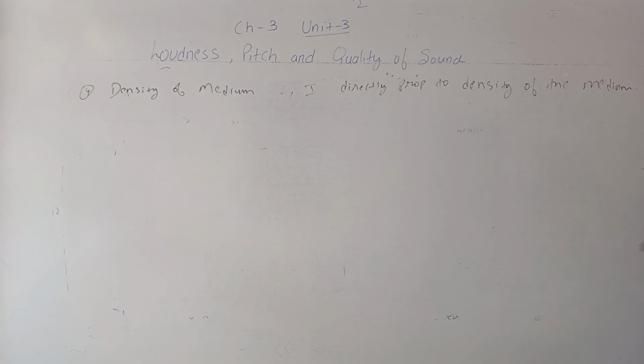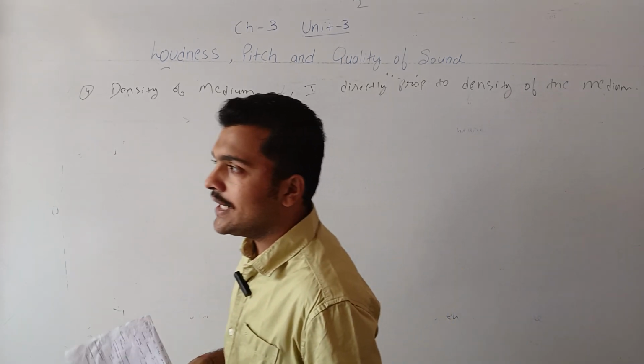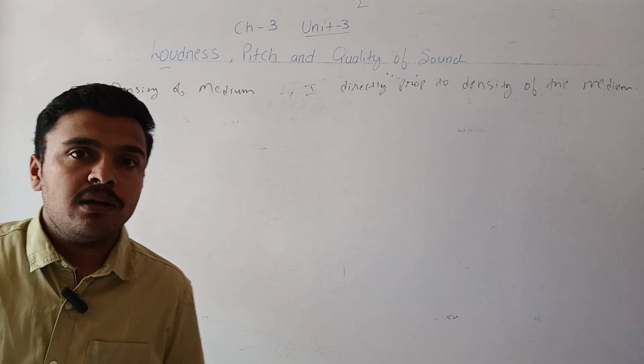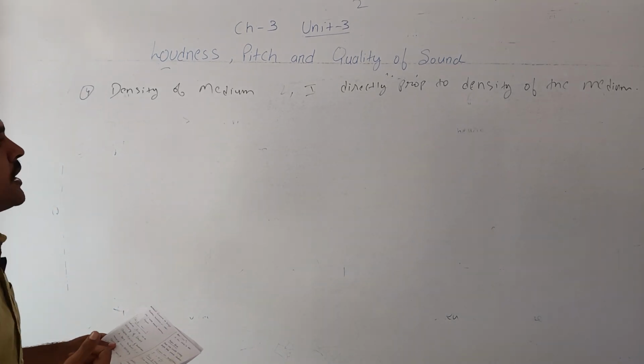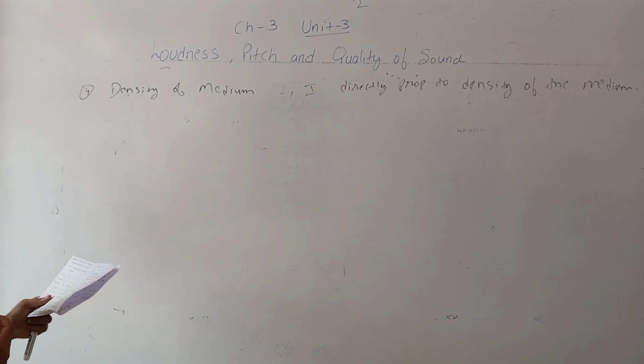Sound travels faster in solids than in liquids or gases, so the more the density, the more the loudness of the sound will be.